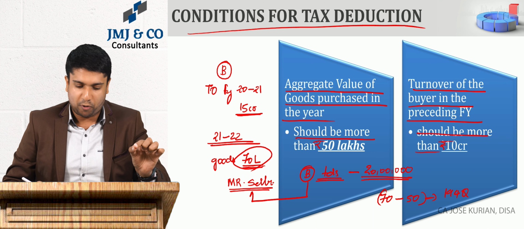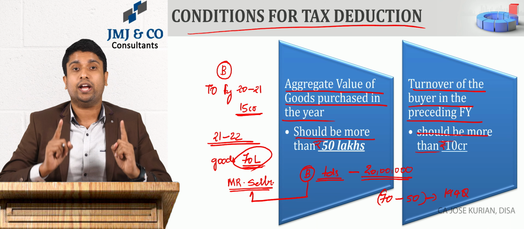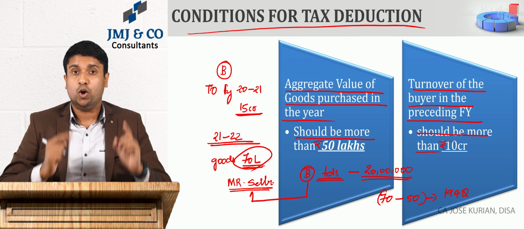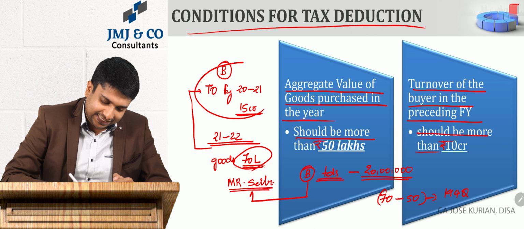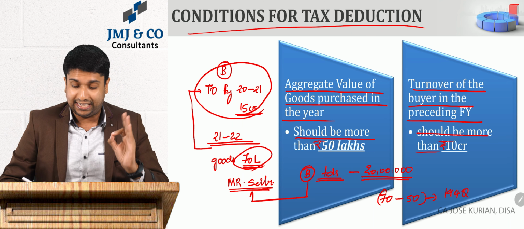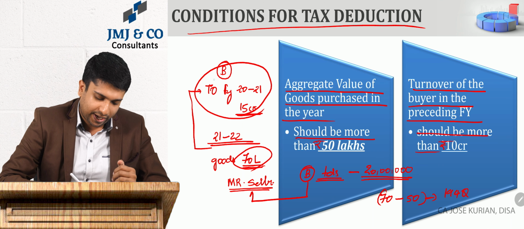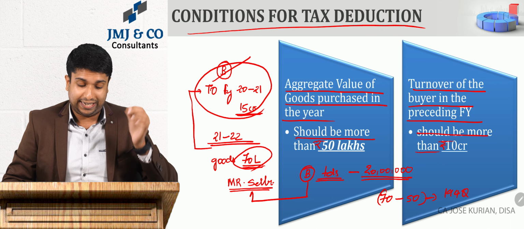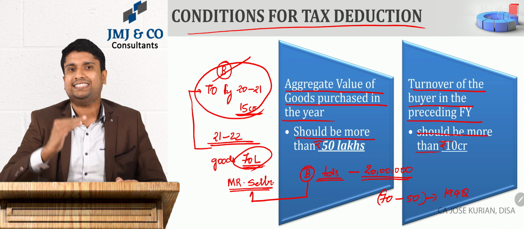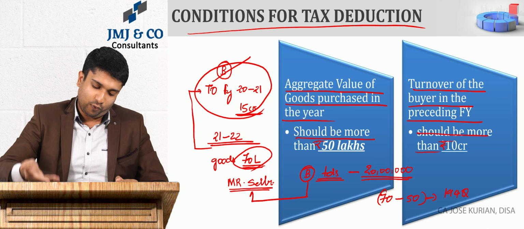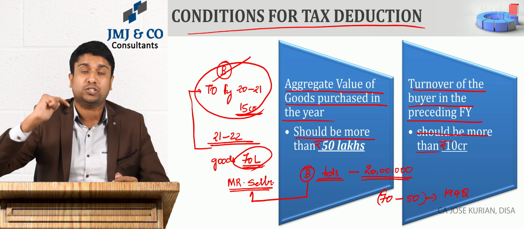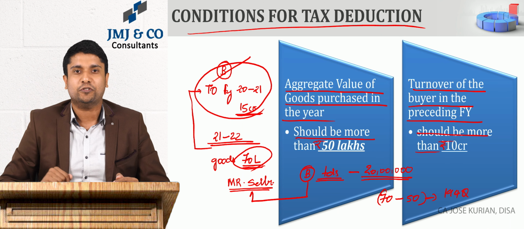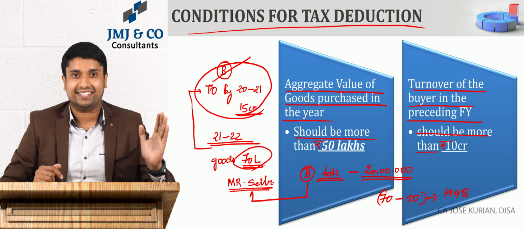The pivotal point is that the buyer is required to deduct TDS under 194Q only if in the preceding financial year his turnover exceeds 10 crore. That means if the buyer's turnover in 2020-21 exceeds 10 crore, then only while making payment in 21-22 for the goods purchased over and above 50 lakh is he supposed to deduct TDS. I hope that point is clear.